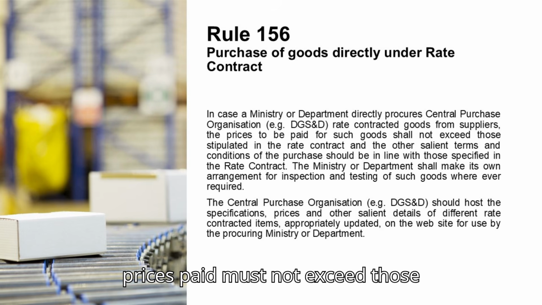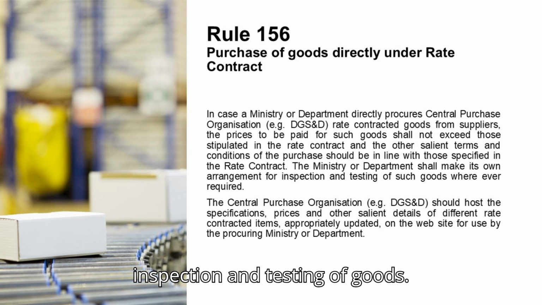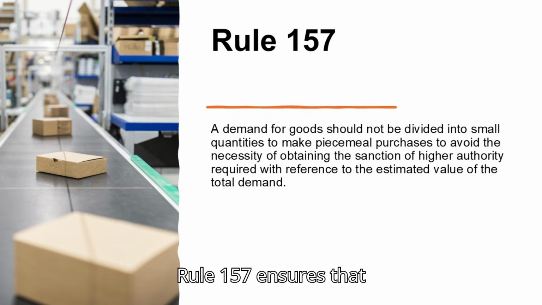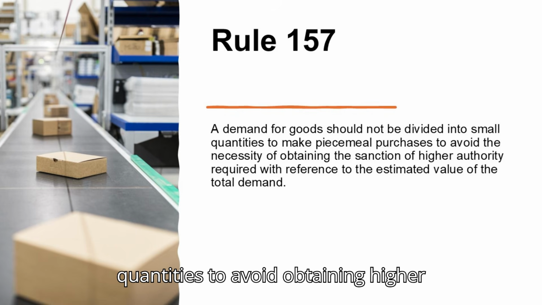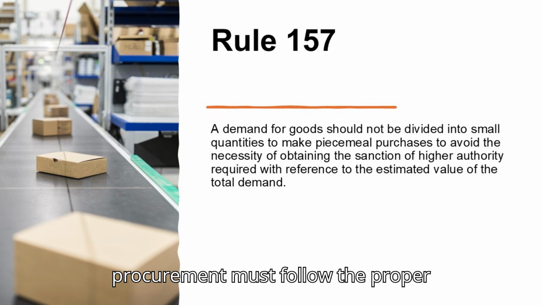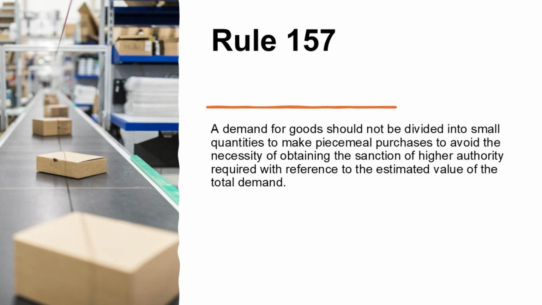The prices paid must not exceed those specified in the rate contract, and departments are responsible for the inspection and testing of goods. Rule 157 ensures that purchases are not split into smaller quantities to avoid obtaining higher-level approvals. All procurement must follow the proper authorization process based on the total estimated demand.